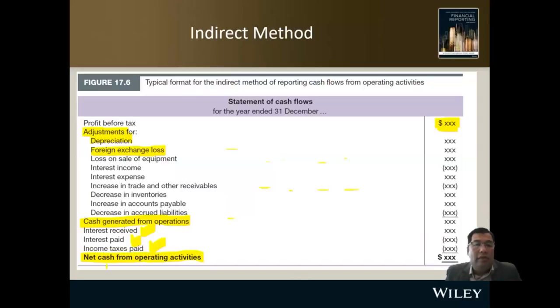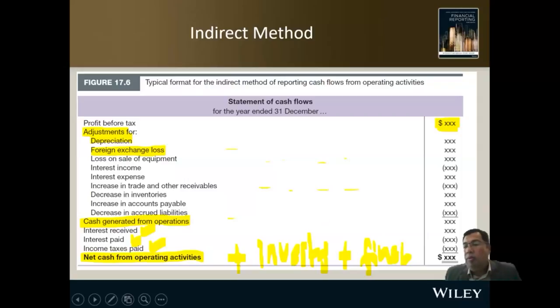And then this is only for net cash flow from operating activities. Then you're going to combine with your investing plus your financing to give you what is your total cash and cash equivalent balance for that year.